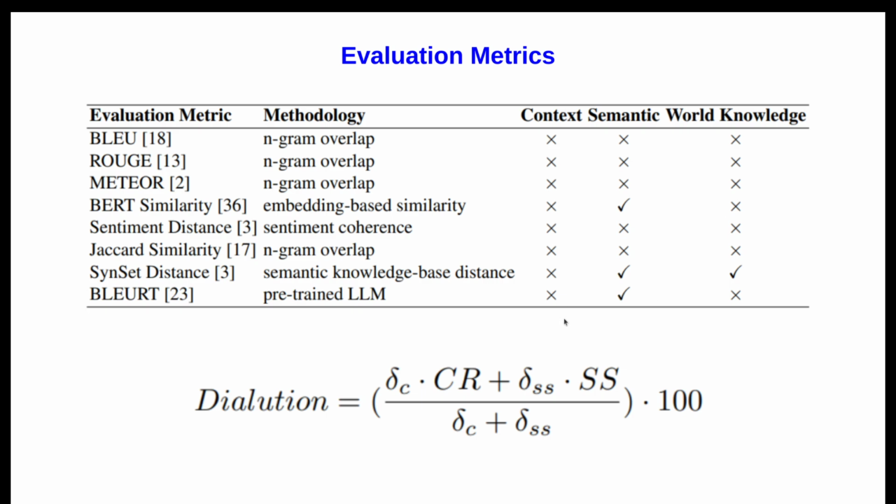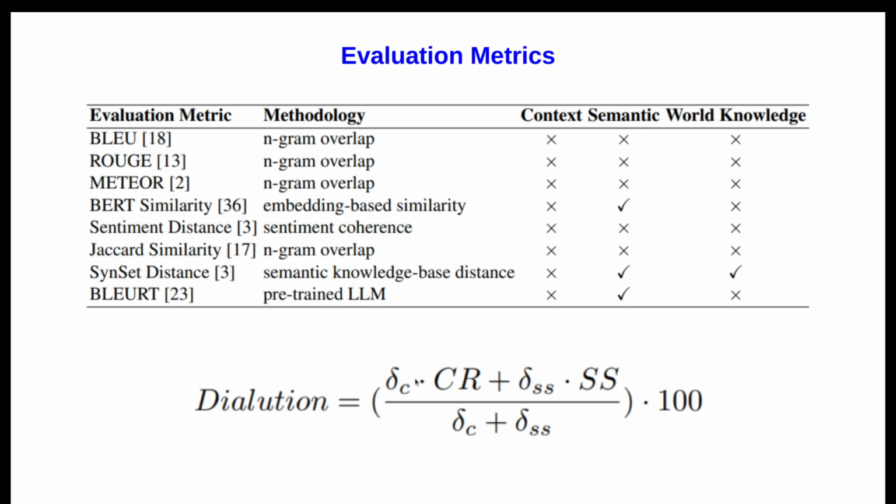We thought, can we combine at least context and semantic, because world knowledge was not handy while we were doing experiments. So we combined context and semantic: CR plus SS, where CR means context relevance and SS means semantic similarity. We pass a delta factor with that, so that we give a weightage to it.